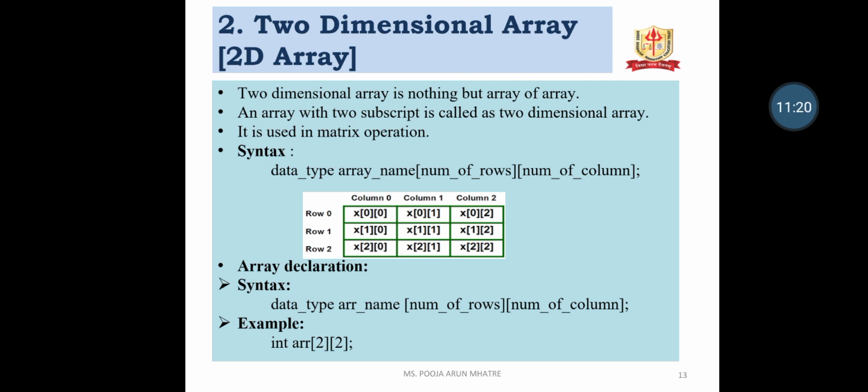Array declaration is the same as for a 1D array: data type, array name, number of rows and number of columns. An example is int array[2][2]. The row size is 2 and the column size is 2.